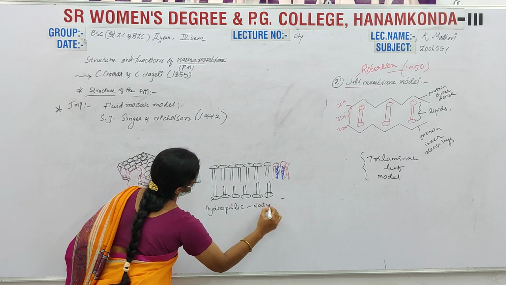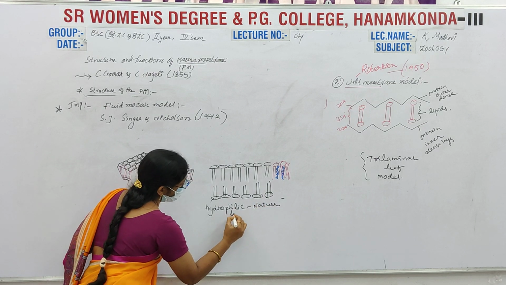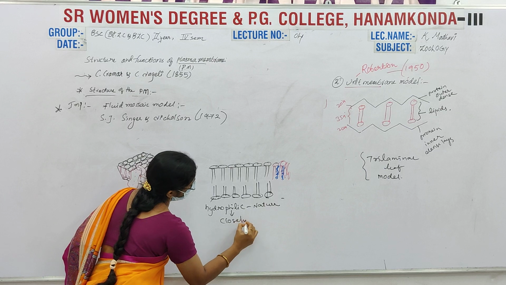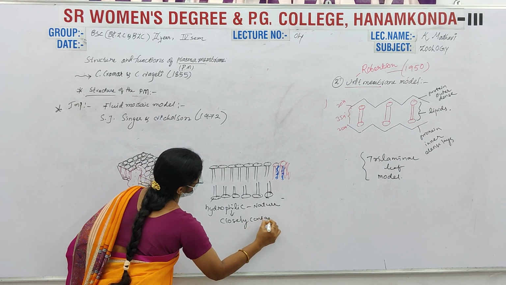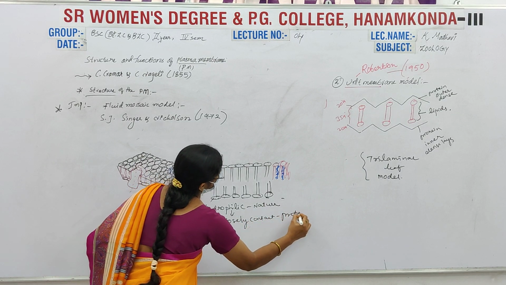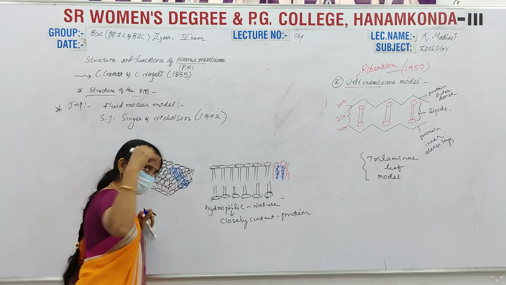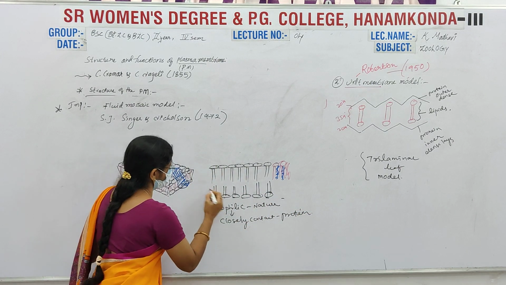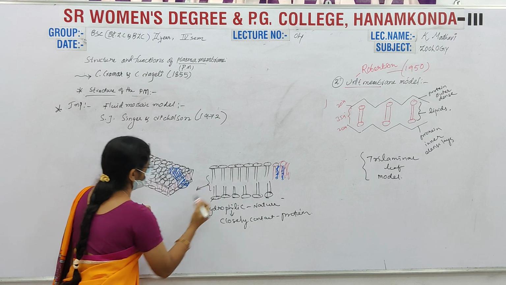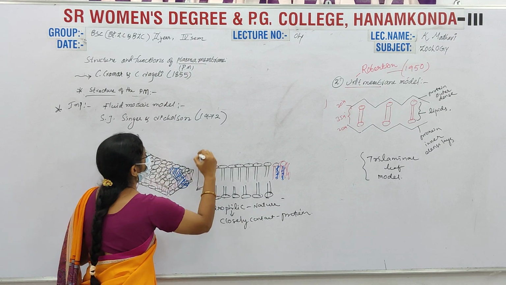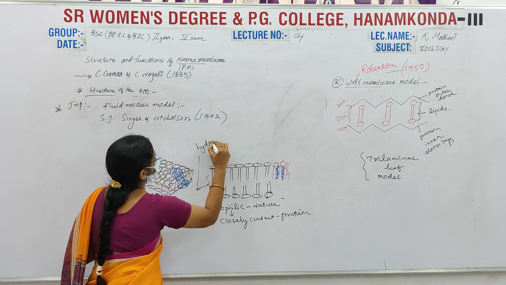This hydrophilic region is in close contact with the protein layers, or is penetrated into the proteins, and this region is hydrophobic in nature.